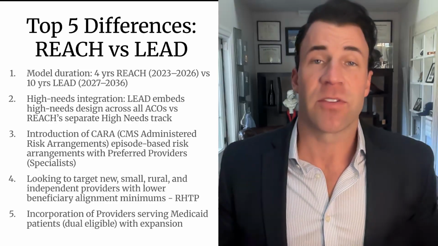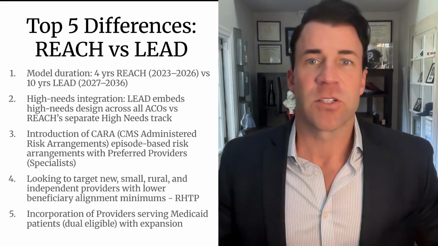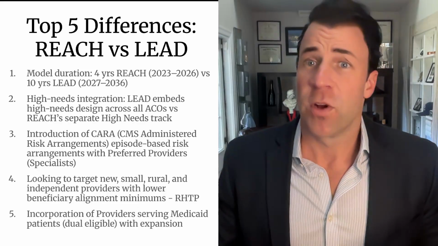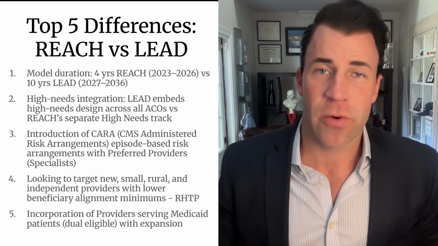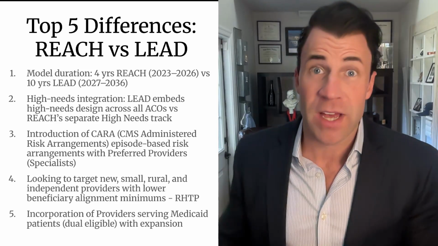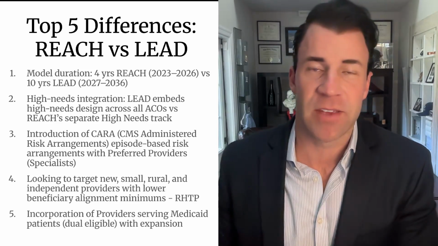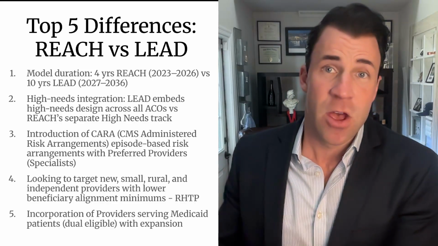But this makes that hurdle much easier to participate, which is what they want. If you remember, they came out with Making Care Primary and a lot of other models that really focused on smaller groups. I think CMS and CMMI realized these are the hardest ones to get involved in value-based care. But it's a big initiative from CMS and CMMI across the board.